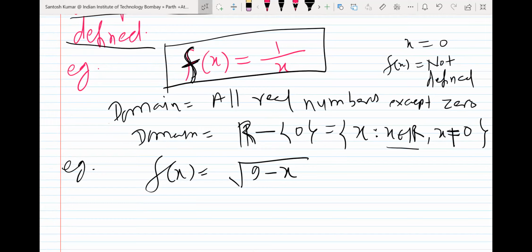So suppose I put the value 10, x equal to 10. What will be f(x) at x equal to 10? It will become root of minus 1. Do you know the value of root minus 1? It's iota, but we will not discuss complex numbers here, we will just discuss real numbers.